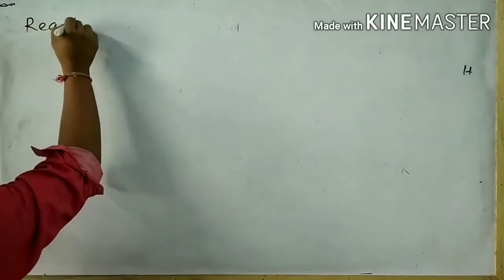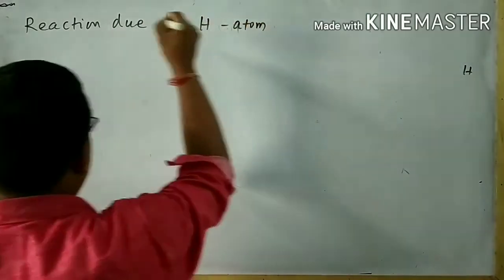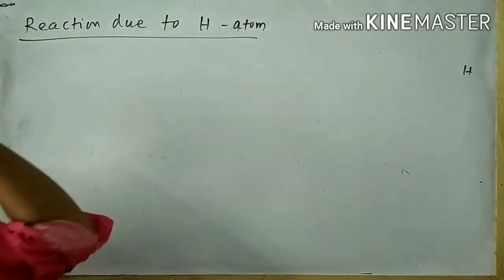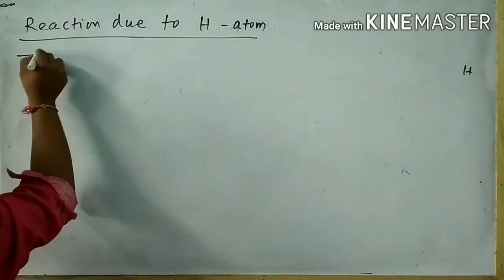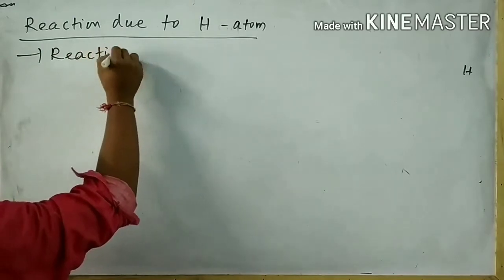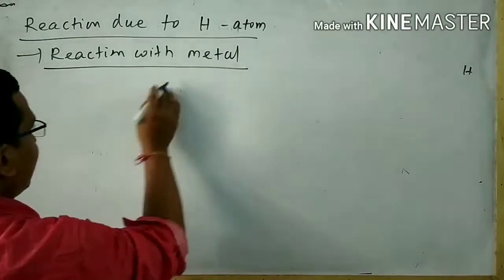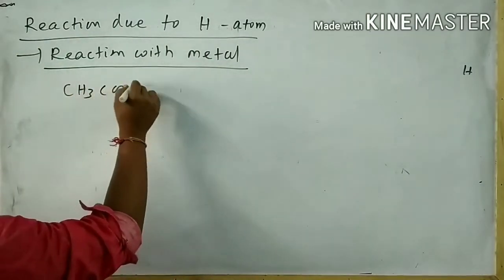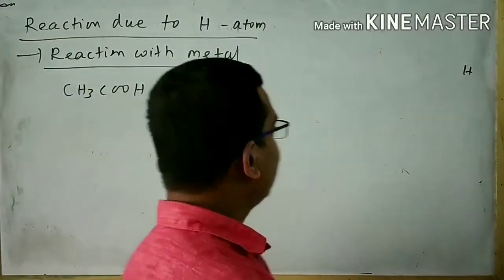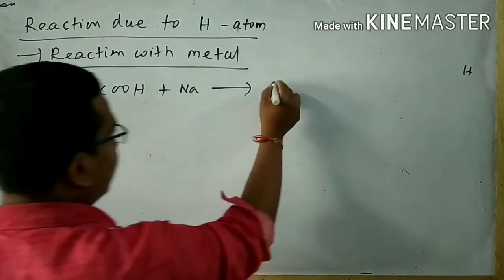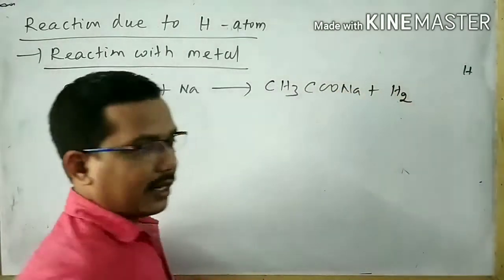Reactions due to the hydrogen atom in the carboxylic group. This type of reaction generally shows the acidic nature of the carboxylic acid. First is the reaction with metal. When acetic acid reacts with a metal, then the corresponding salt of the carboxylic acid is formed. Suppose acetic acid reacts with sodium, then it gives sodium acetate with the release of hydrogen gas.